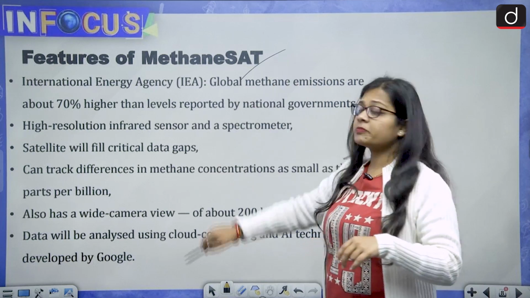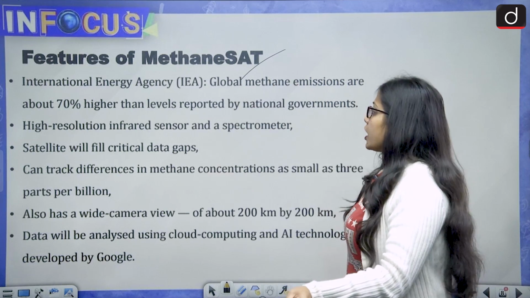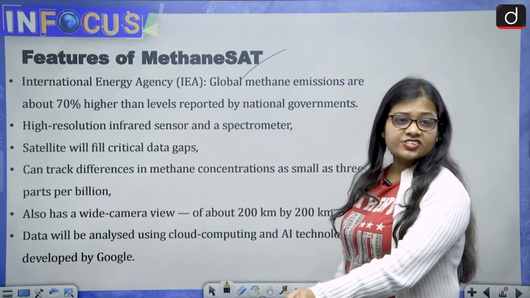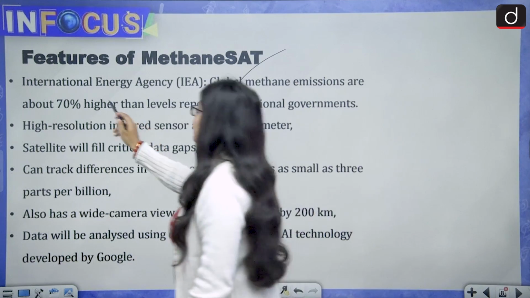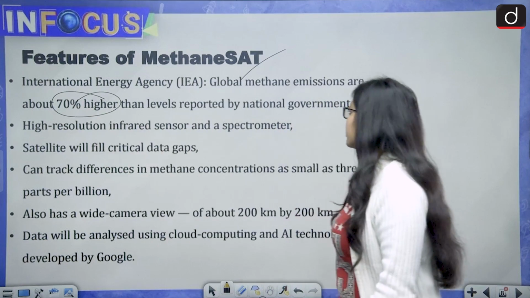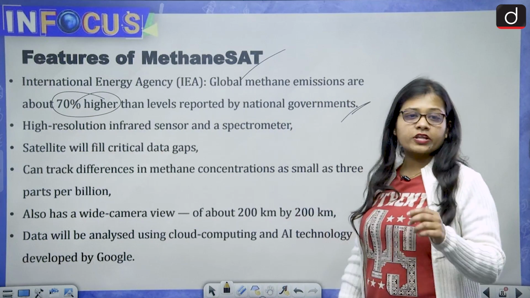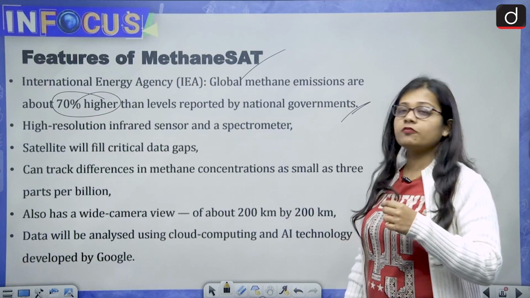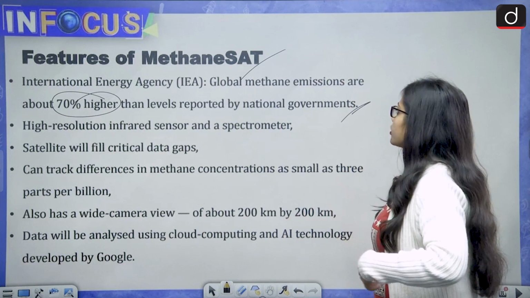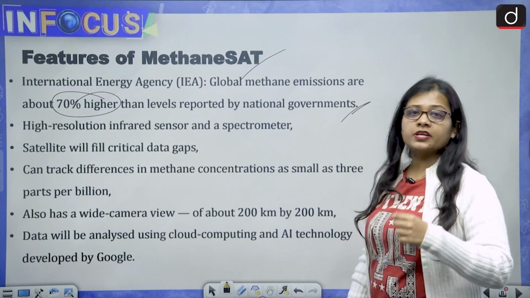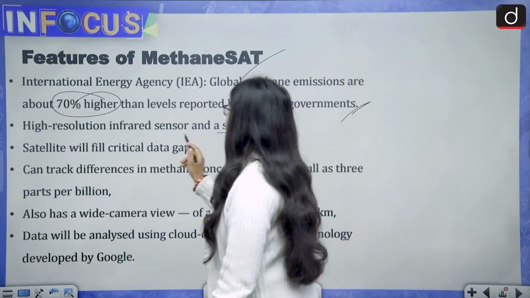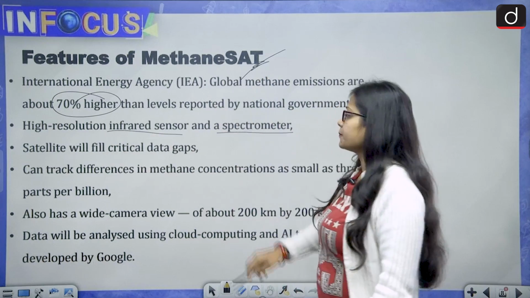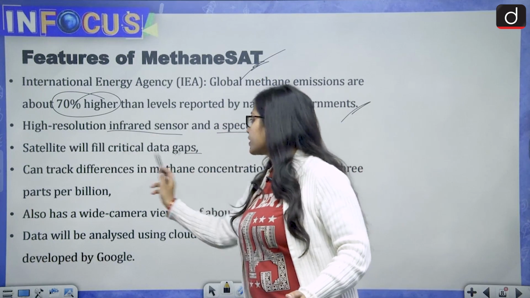Then the features of MethaneSAT. According to the International Energy Agency, global methane emissions are about 70% higher than levels reported by the national governments. A high resolution infrared sensor and a spectrometer are used in MethaneSAT, and the satellite will fill critical data gaps.